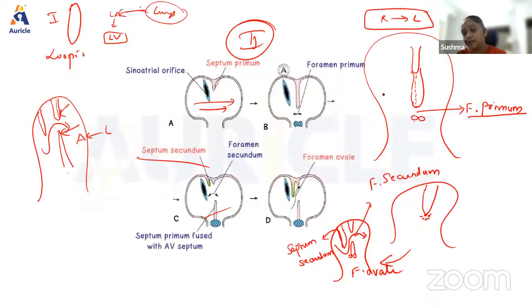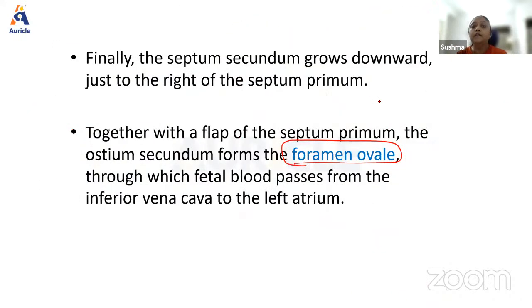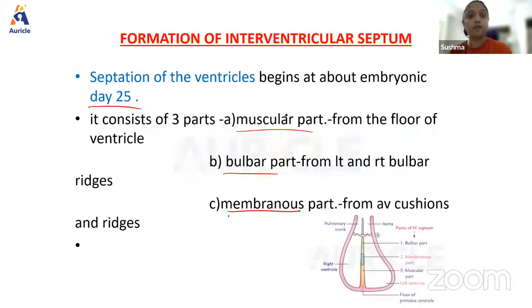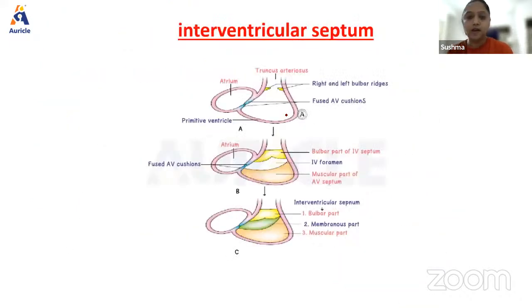Just one more thing that I forgot to tell you, which is the chromosomal abnormality that causes endocardial cushion defects. Okay, I am talking about endocardial cushion defects now, the ones that are present here. Which is that chromosomal abnormality that causes endocardial cushion defects, guys? It is Down. Down, what is it? Trisomy 21, which is caused due to the non-disjunction of the maternal chromosomes, right? Remembering anything? You should be able to correlate all of this together now.